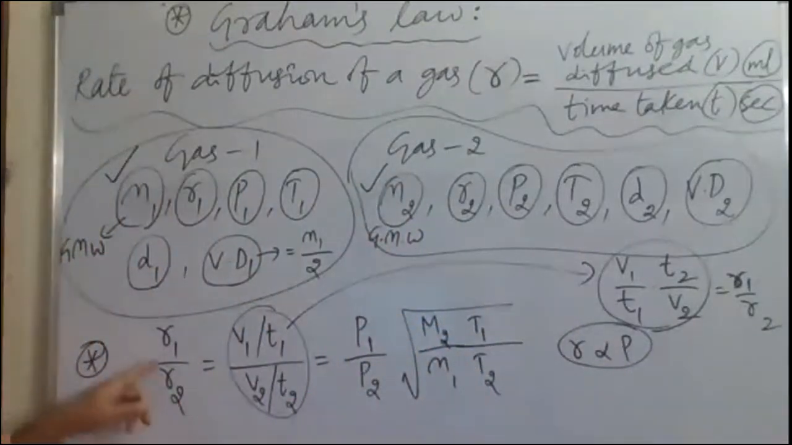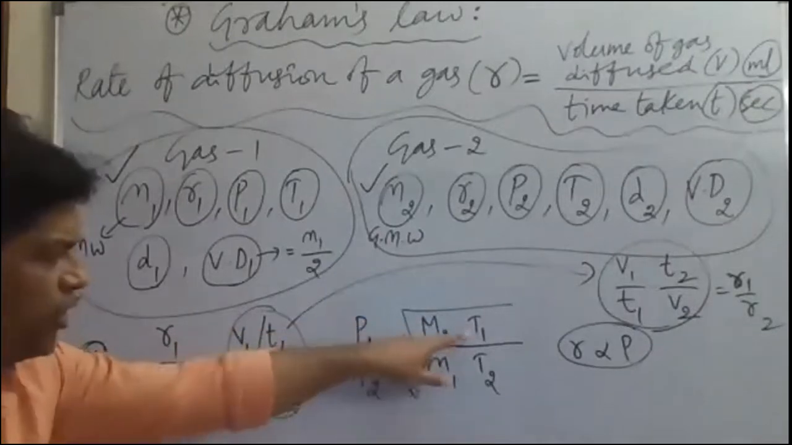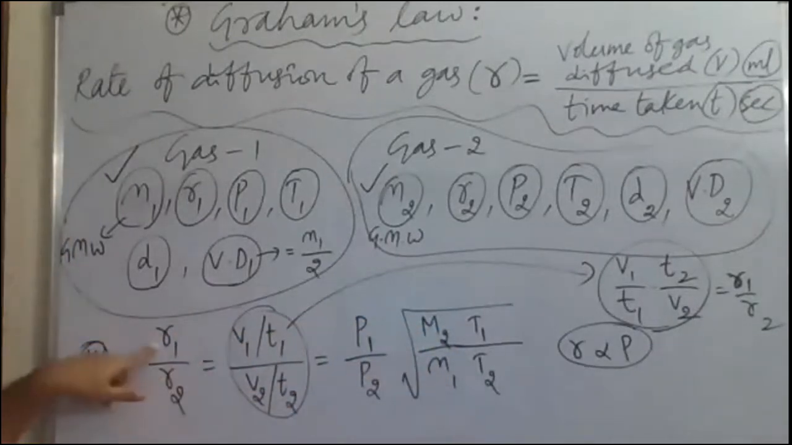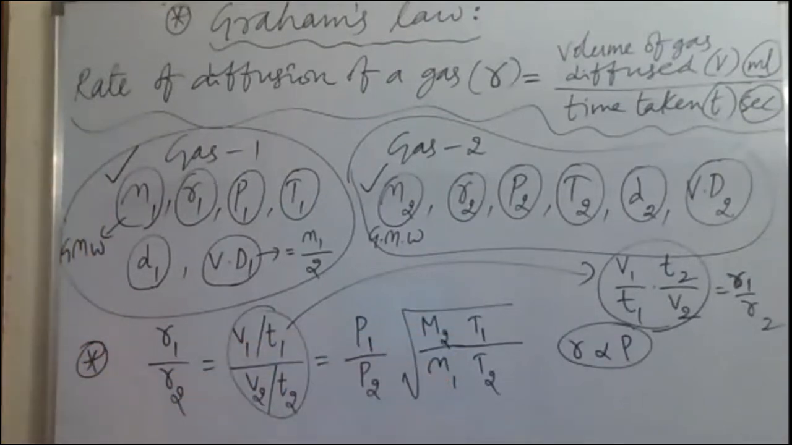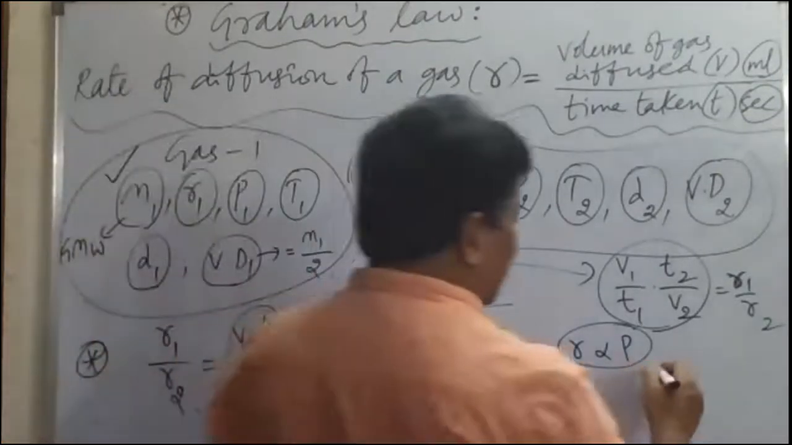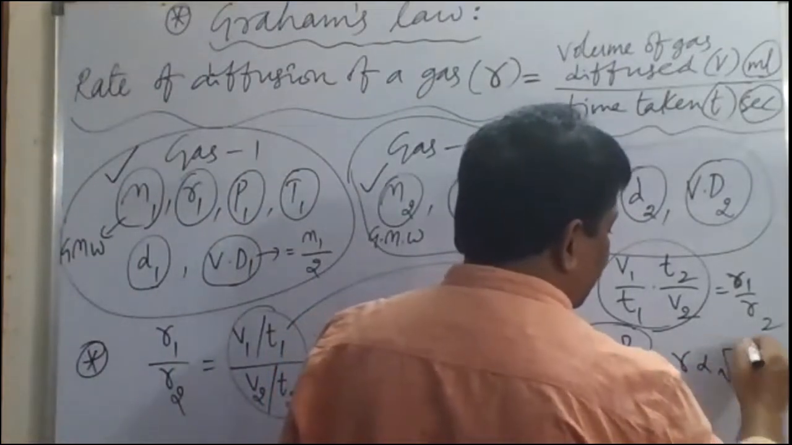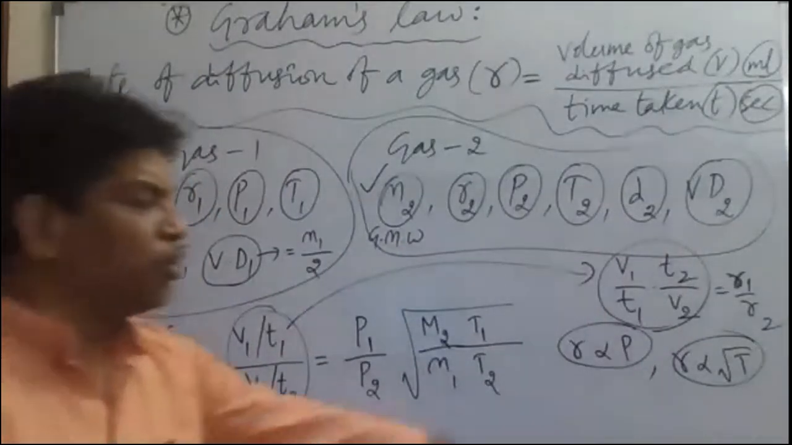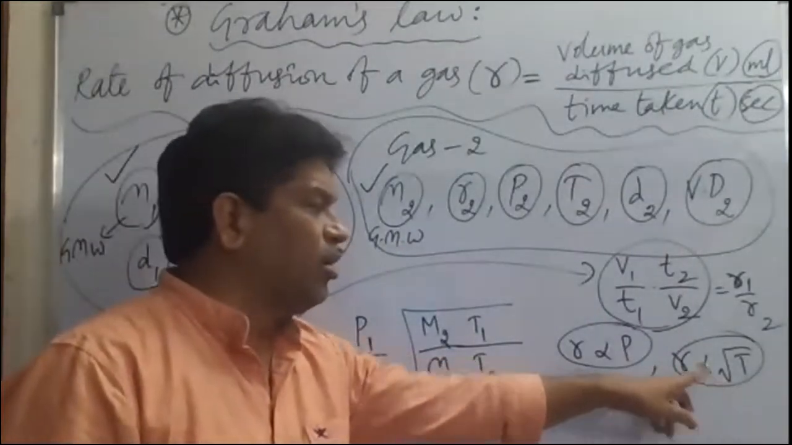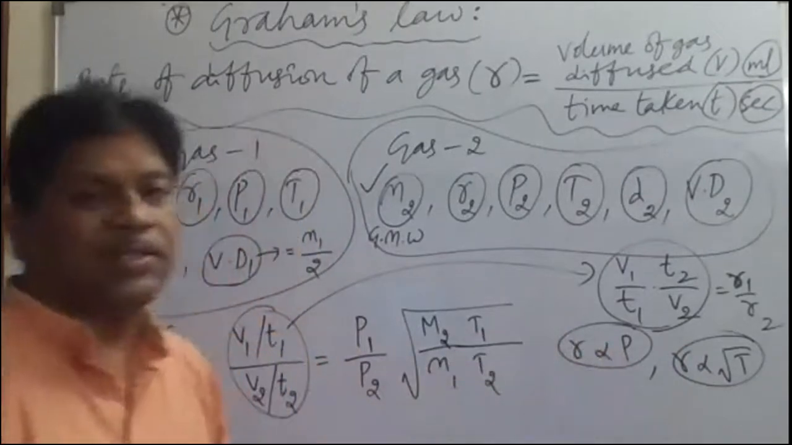Next, how are rate of diffusion and temperature related? Rate of diffusion is directly proportional to the square root of absolute temperature. So the rate of diffusion of a gas is directly proportional to the square root of temperature, and the rate of diffusion of the gas is directly proportional to the pressure of the gas.